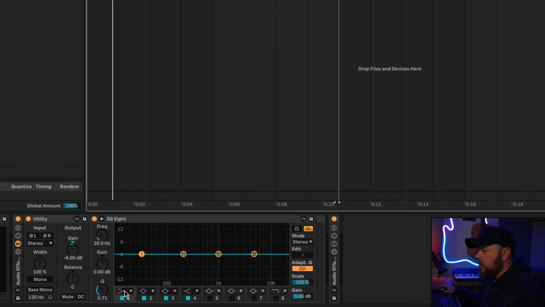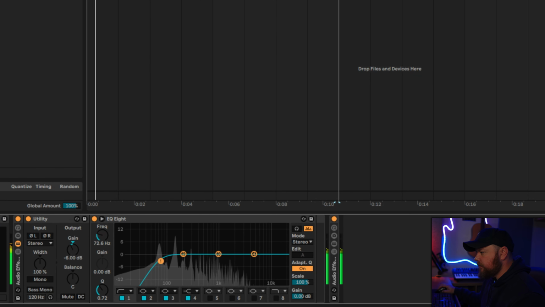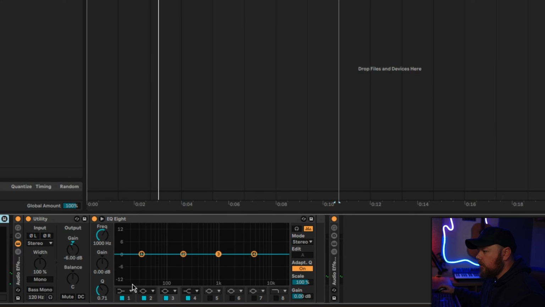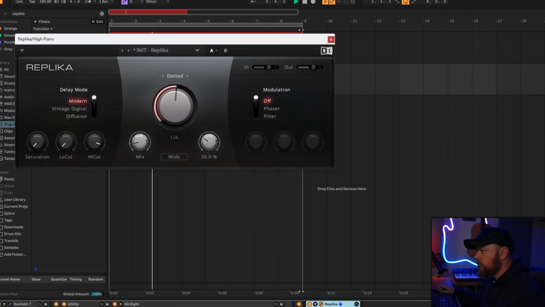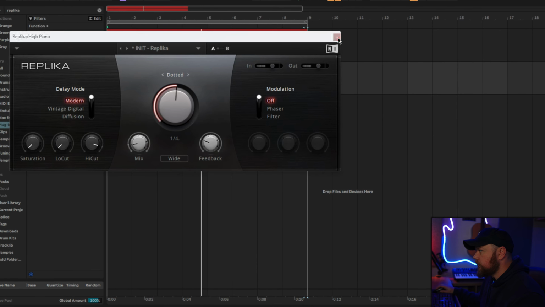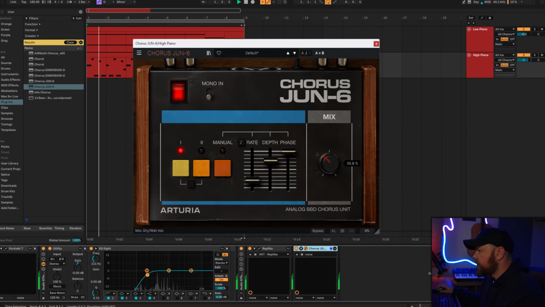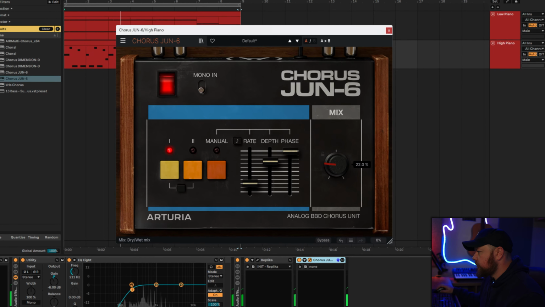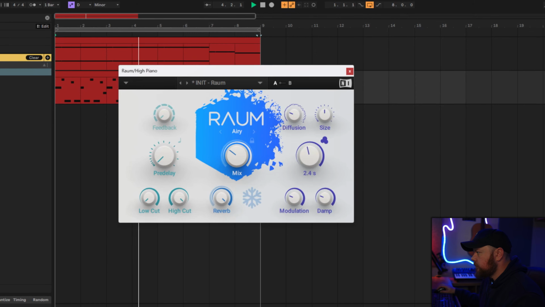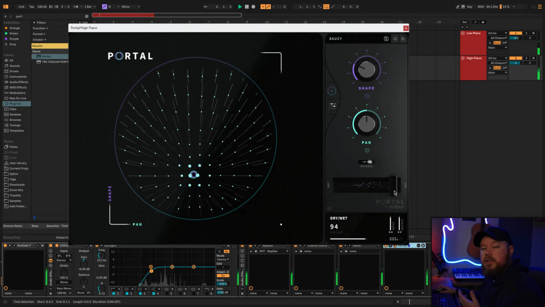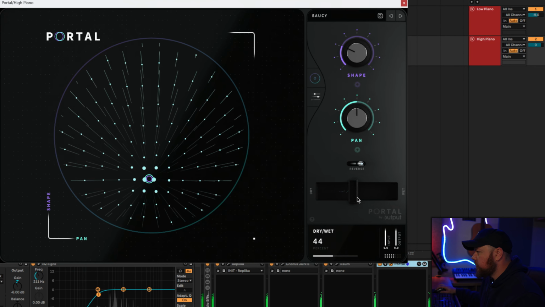The other reason for having the two piano tracks separate is so that I can treat them differently. On the low piano here, all I'm going to do is take out the sub-frequencies. On the high piano, we can take out a little bit more. Then on this one, I'm going to add a small amount of Replika, a small bit of chorus, and then some reverb as well. And then last but not least, just a little bit of Portal. Bring the dry/wet down though.